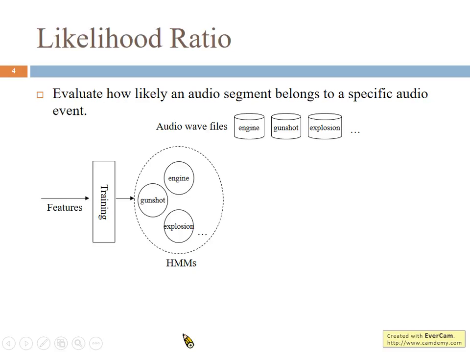In the whole framework, the most important part is the confidence score. We would like to evaluate how likely an audio segment belongs to a specific audio event. So we give you this illustration. By extracting audio features, we construct several audio effect hidden Markov models like engine, gunshot, and explosion. And we already have training data consisting of engine sound, gunshot sound, explosion sound, and so on.